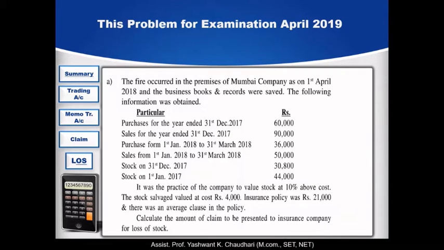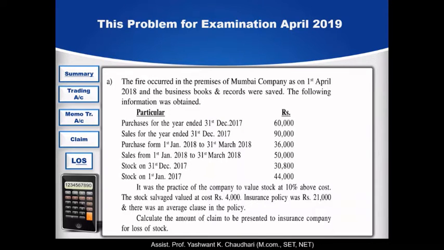This is the previous year. They have also given us the purchases up to the date of the fire, rupees 36,000, and the sales for that particular period, rupees 50,000.